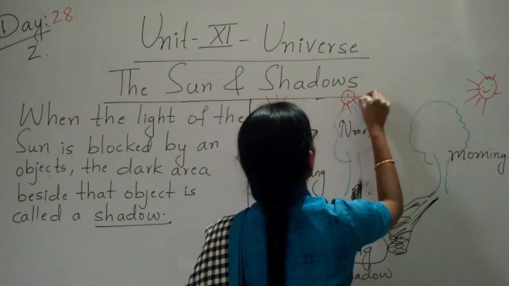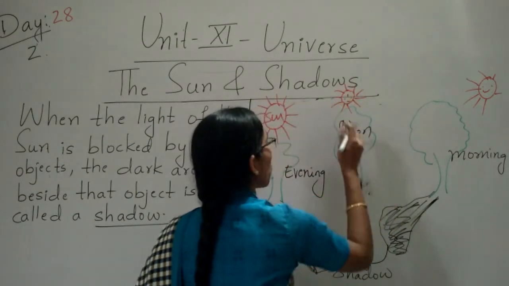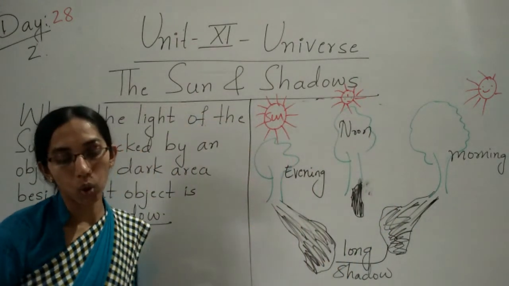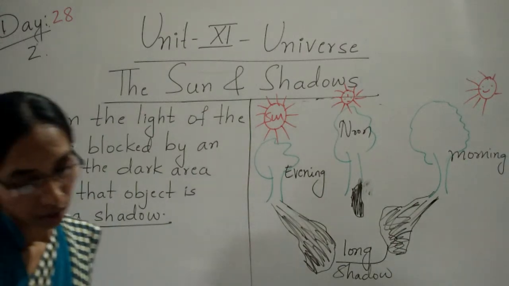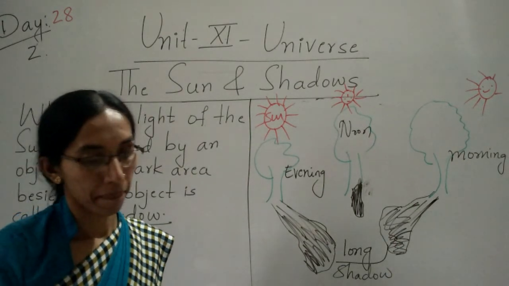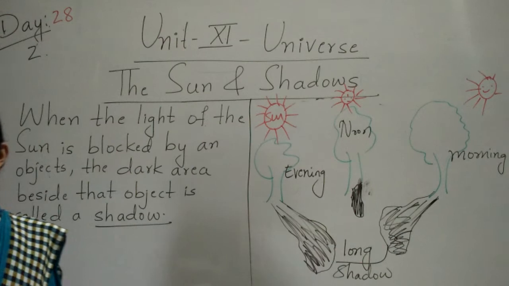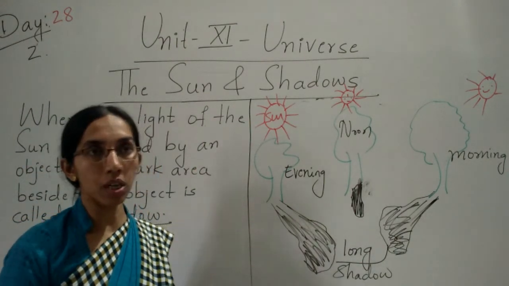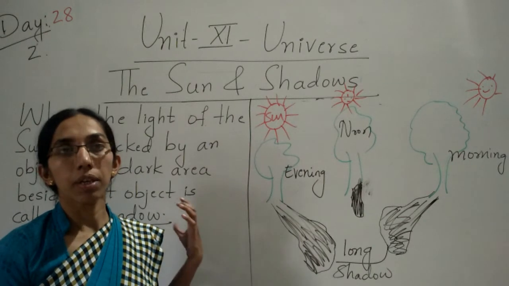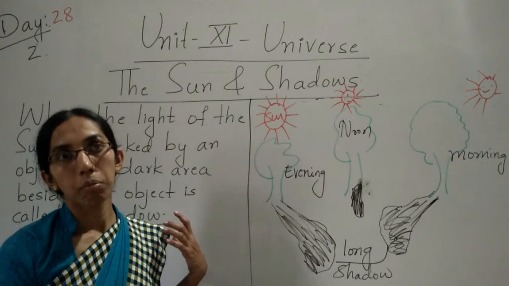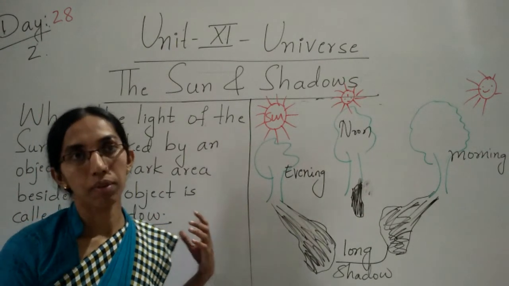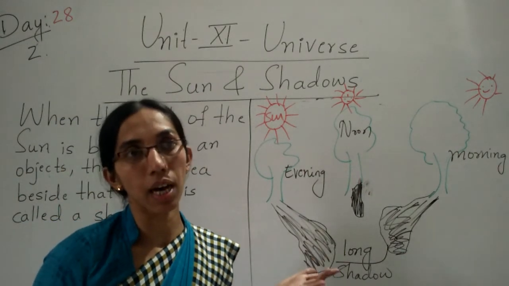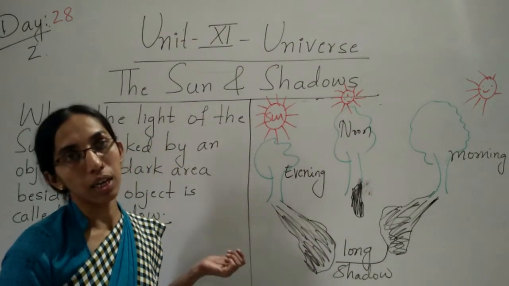We can find a very short shadow. Clear, children? But in the daytime, on a sunny day, in the morning and evening we can find a very long shadow. But when it is cloudy, when it is dark, we cannot find the shadow clearly.